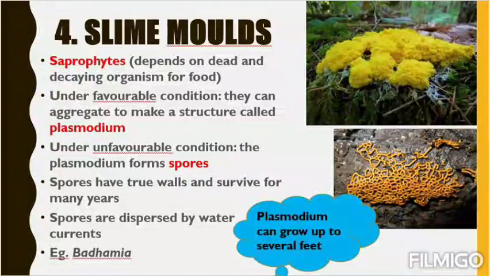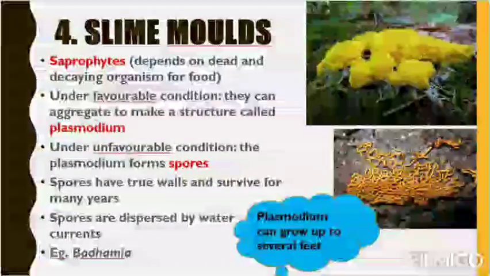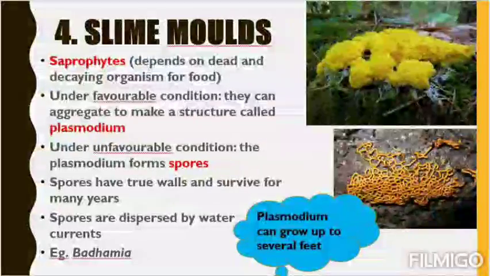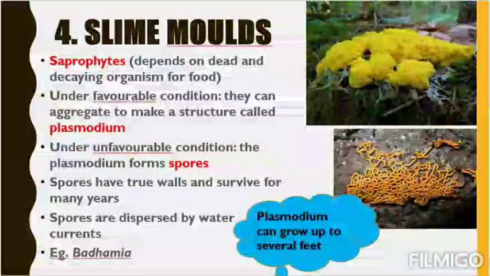These are the diagrams of the plasmodium. It looks like suji halwa, but it's not. It's a diagram of slime mold. So these are the basic characteristics of group 4, that is slime mold. Now let's switch to our group number 5.